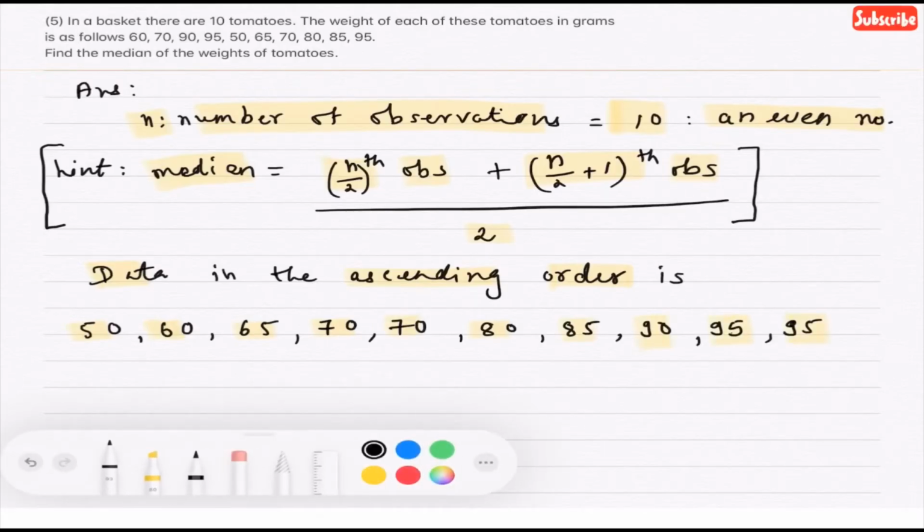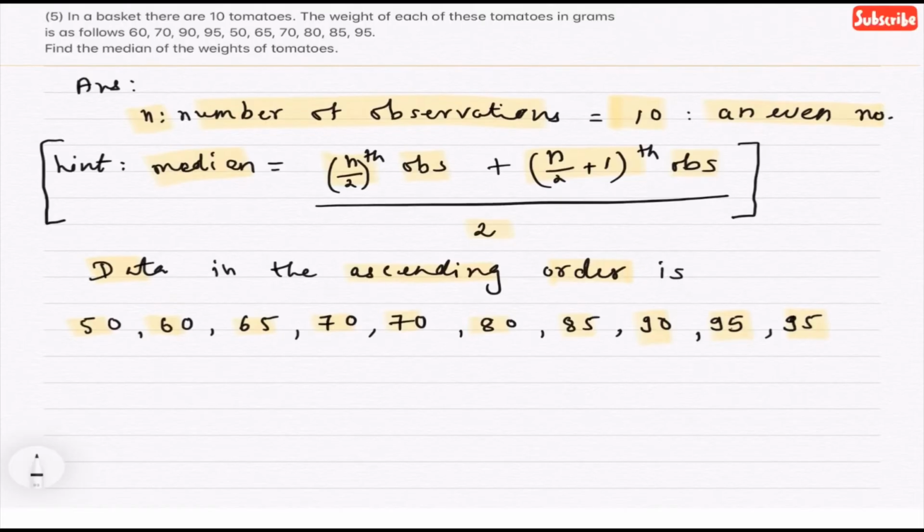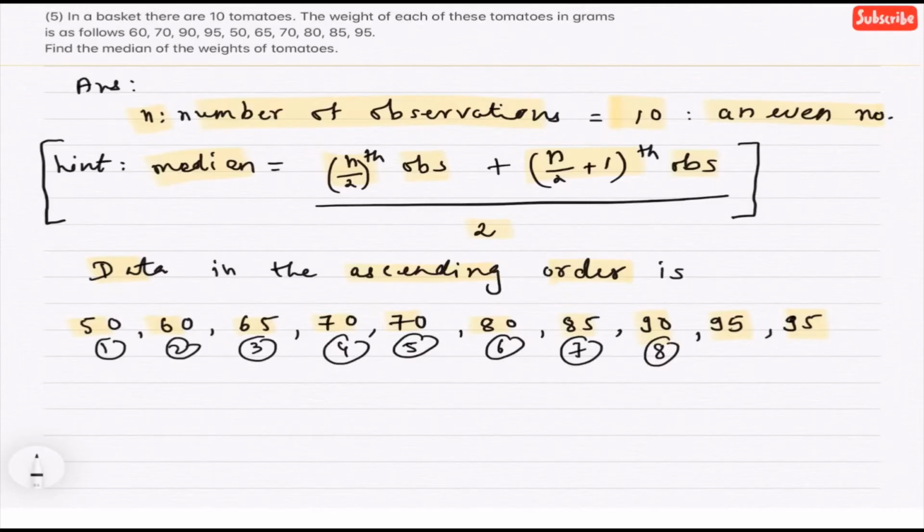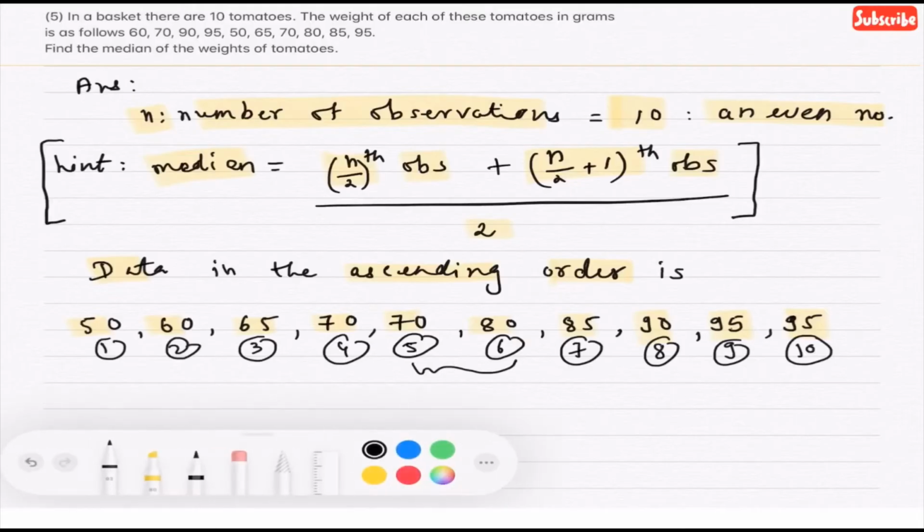Hence, which are the two central observations? First observation is 50, second is 60, 65 is third, 70 is fourth, next 70 is fifth observation, 80 is sixth observation, 85 seventh observation, 90 eighth observation, 95 ninth observation, and again 95 is 10th observation. So, fifth and sixth observations are the two central observations.